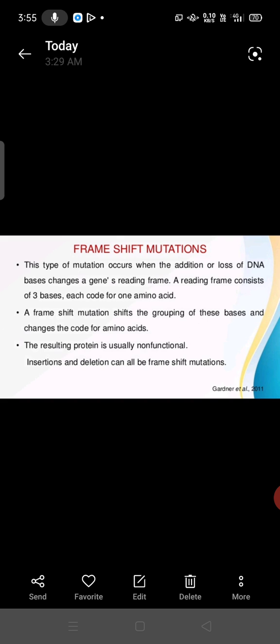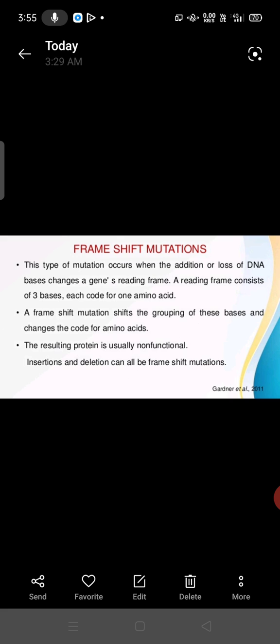In case of the frame shift, the codon may be changed. It may be deleted or an addition may take place. A frame shift mutation shifts the grouping of these bases and changes the code for amino acids. Okay. The resulting protein is usually non-functional. So an amino acid sequence means again proteins only. So if the changes occur, those proteins or amino acids don't have work here. Okay. Those we call non-functional here.